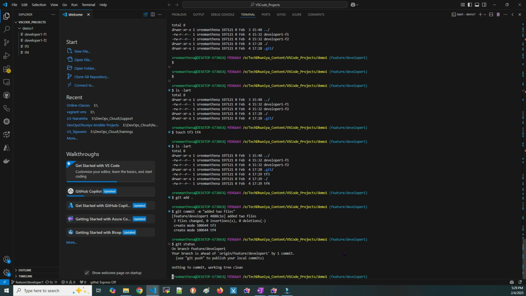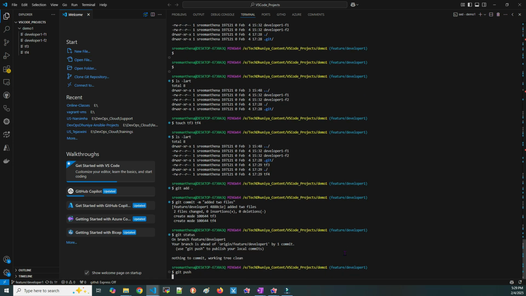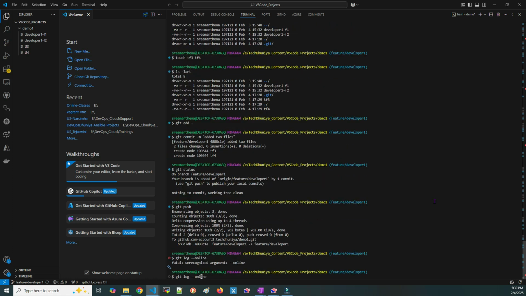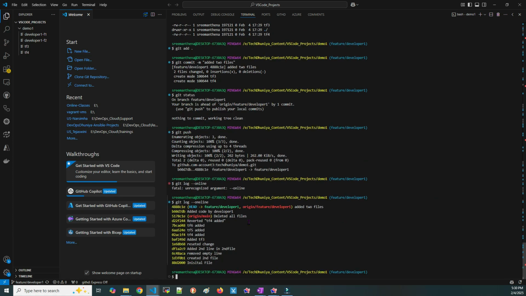Git status. So let me push it. You observe it carefully. In this feature branch developer 1, I created 2 more files and this is the commit ID.